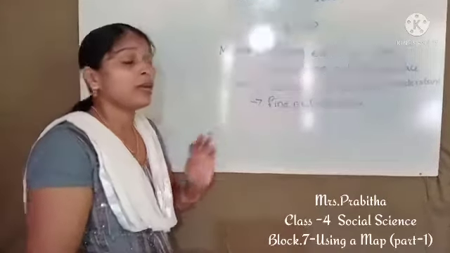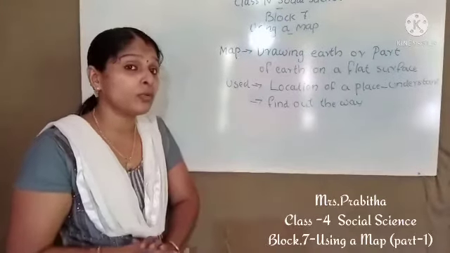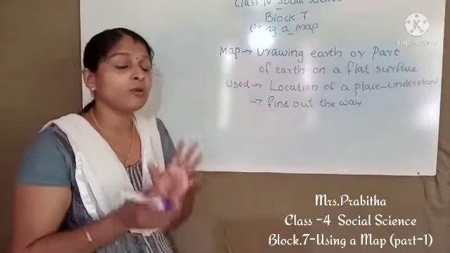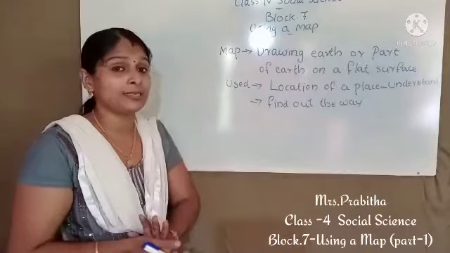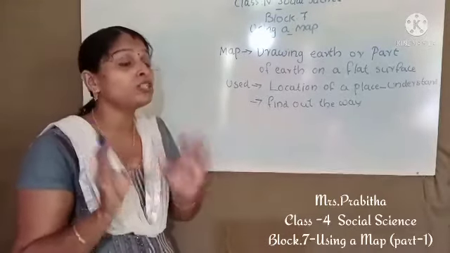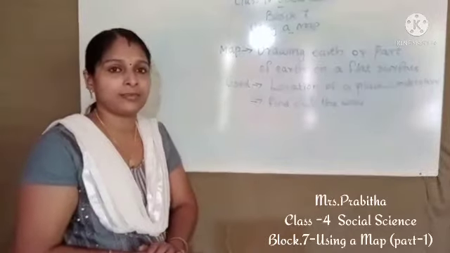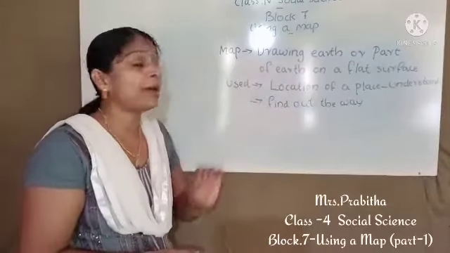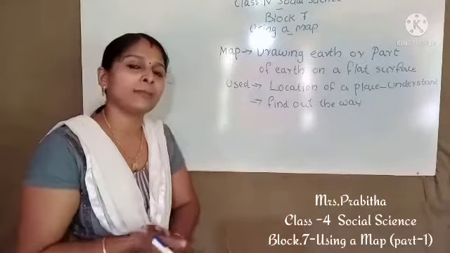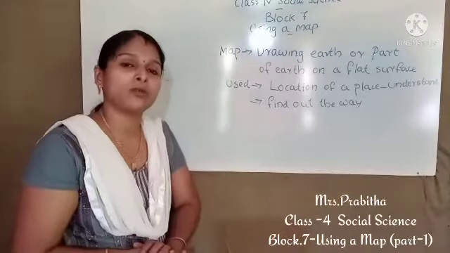If we want to go to any place, a photograph is not at all useful. A photograph only shows the picture of that place, but a map will show the exact location of that place. So by using the map, we can go to any part of our country.